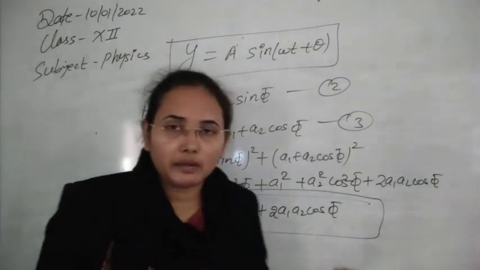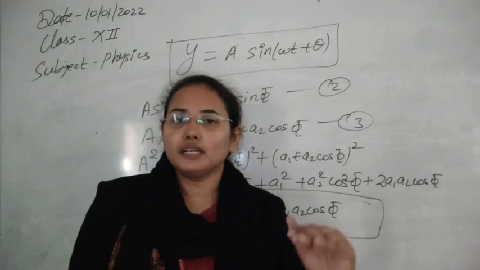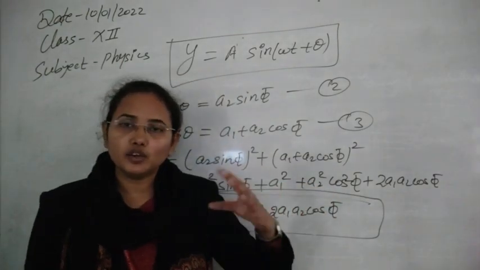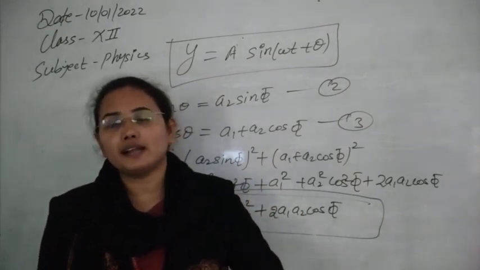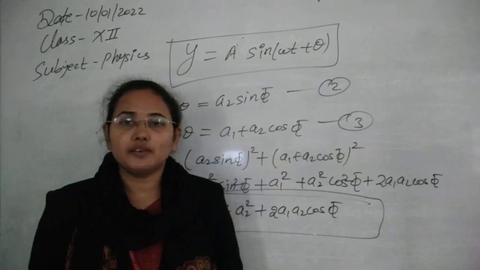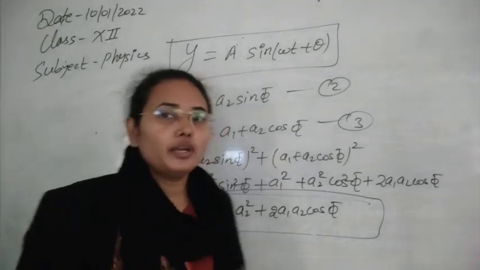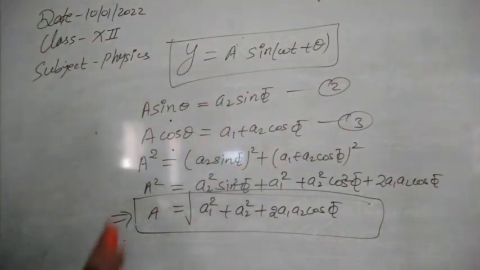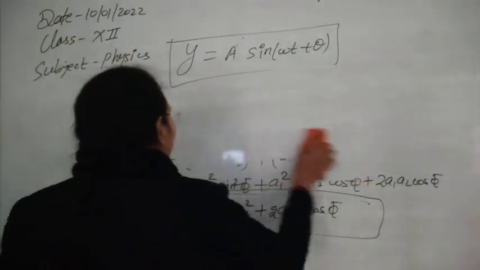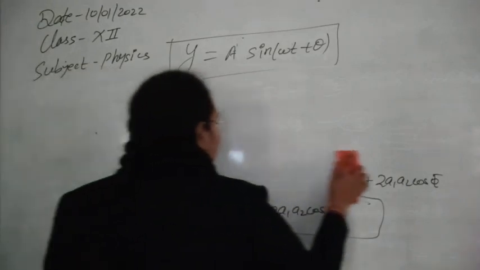So as you know, when a crest falls over a crest, the phase difference is different, and when a crest is falling over a trough, the phase difference is also different. So for different phase differences we have different amplitudes, and as you know, according to wave concept, intensity is directly proportional to the amplitude square.